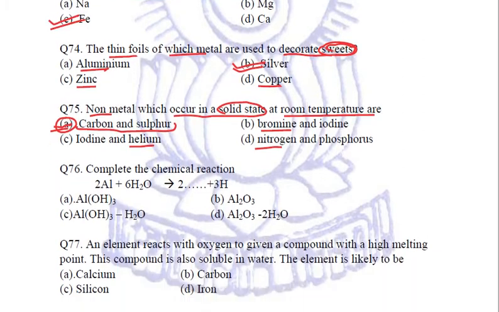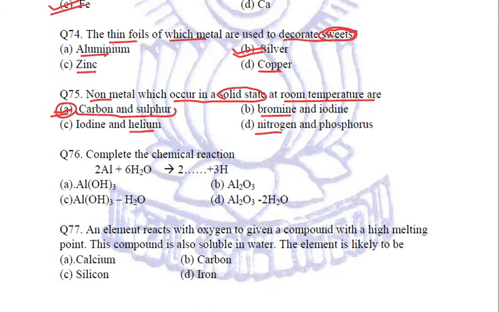Next question is complete the chemical reaction. Aluminium reacting with water to form something and liberate hydrogen. We know that when aluminium reacts with water, it will form aluminium hydroxide and hydrogen gas will be liberated. This is a simple displacement reaction shown by aluminium. Fine.